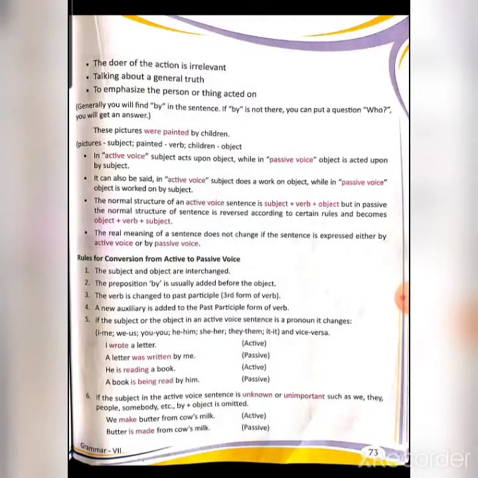So write, wrote, written. So written will be there, and with written some auxiliary will be added. So a letter was written. Now in the last part, by will be added before the object, and this I will change into me. Just now we have done this one. So I wrote a letter will become a letter was written by me.